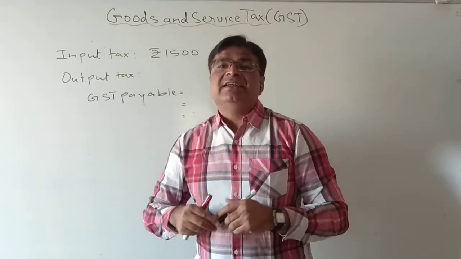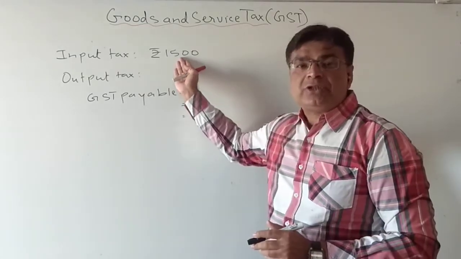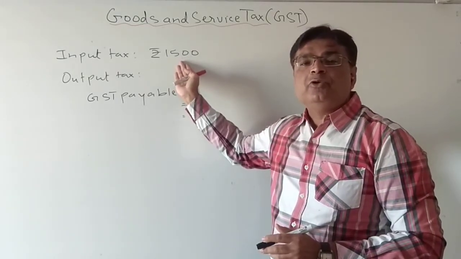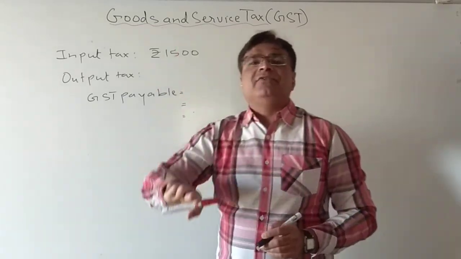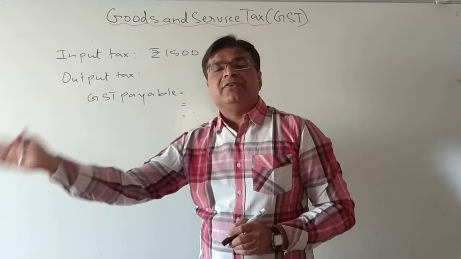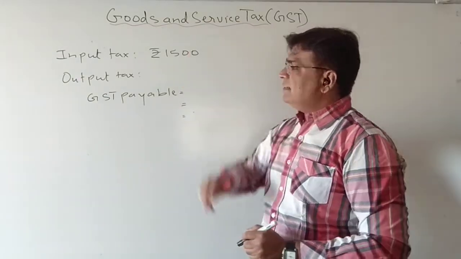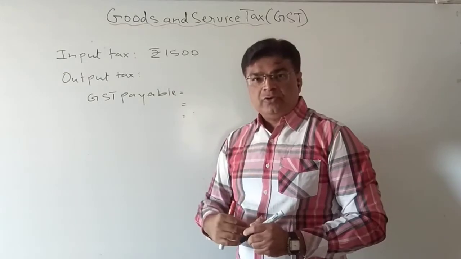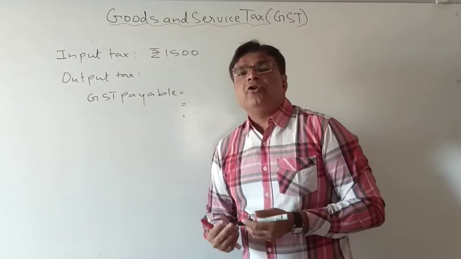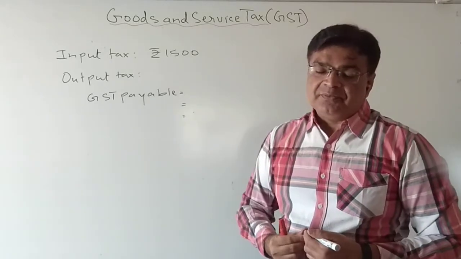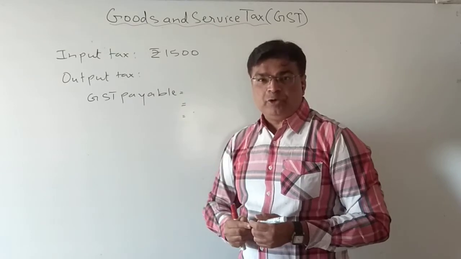And you know, if it is intra-state, then from that 50% will go to the state government and 50% will go to the central government. So from this 1500, 750 will go to the state government and 750 will go to the central government. Suppose I bought goods from the dealer, I am a retailer, and in that I have paid 1500 as a tax. So that is my input tax.